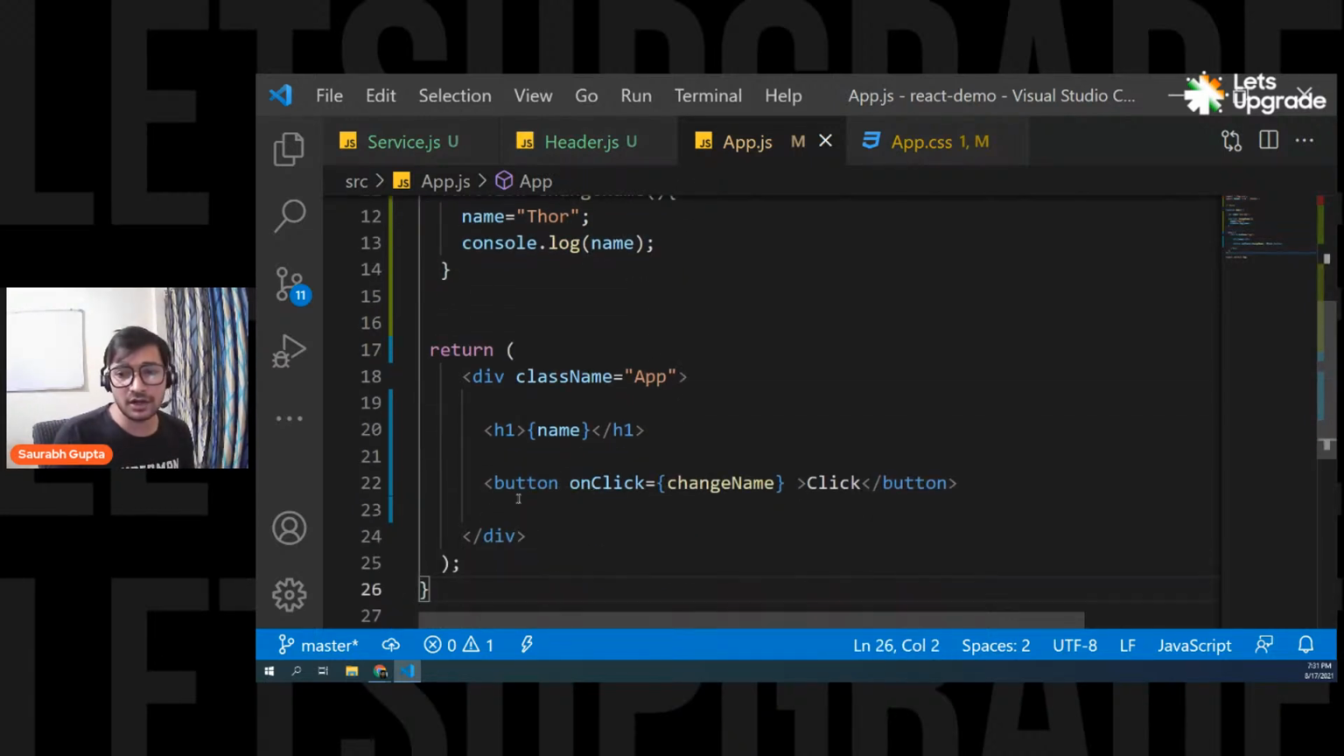And on a button, I'm calling that function. Now you know how to call a function. The change is you have to go camel case: on, and then capital C, click. Then inside the curly braces, just call the function. And if it is a function without parameters, no need to put brackets. Simple. Now let's see if it is working.